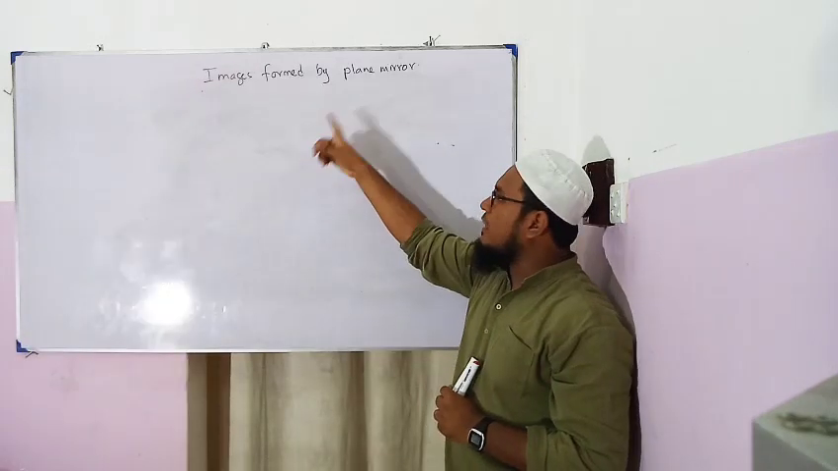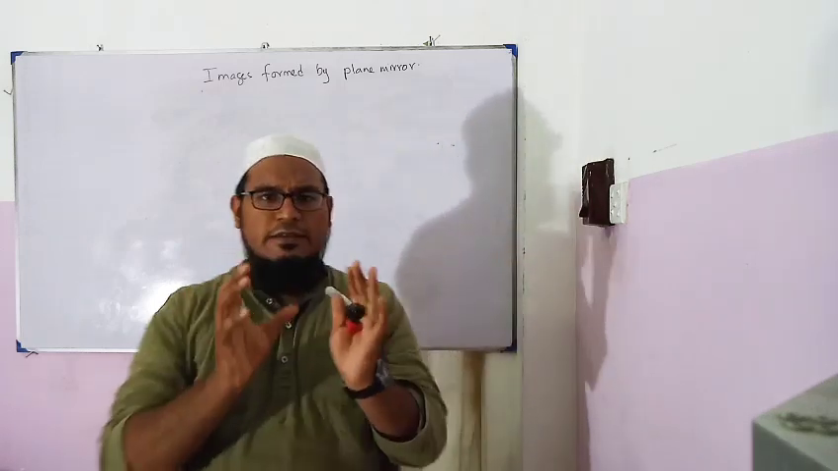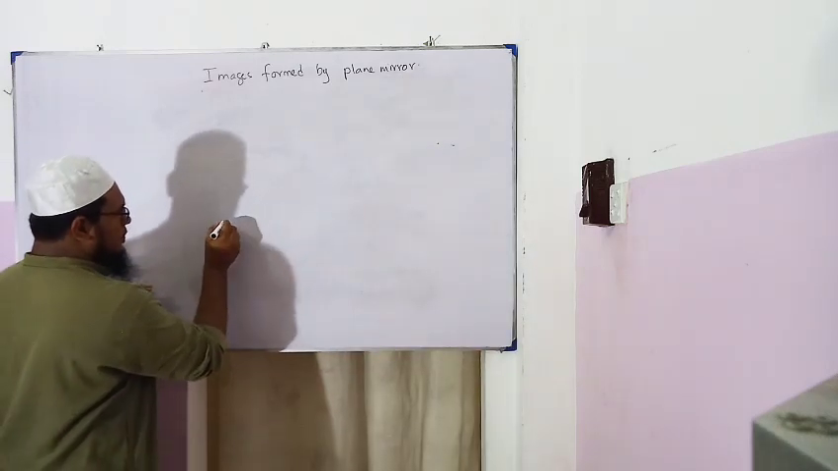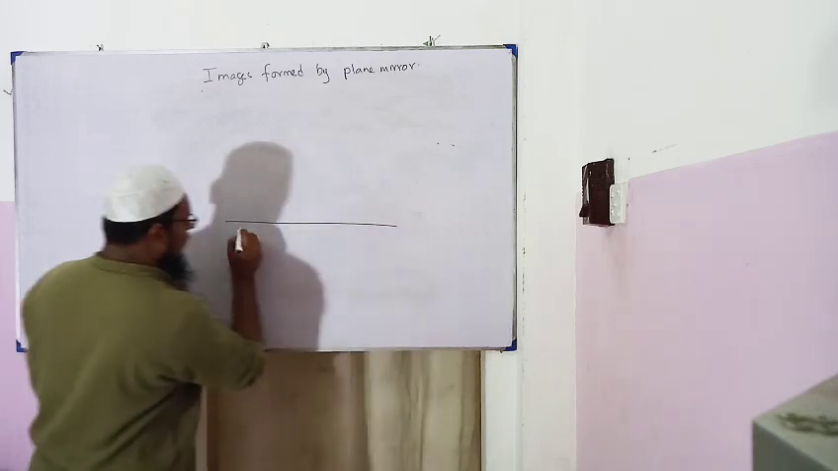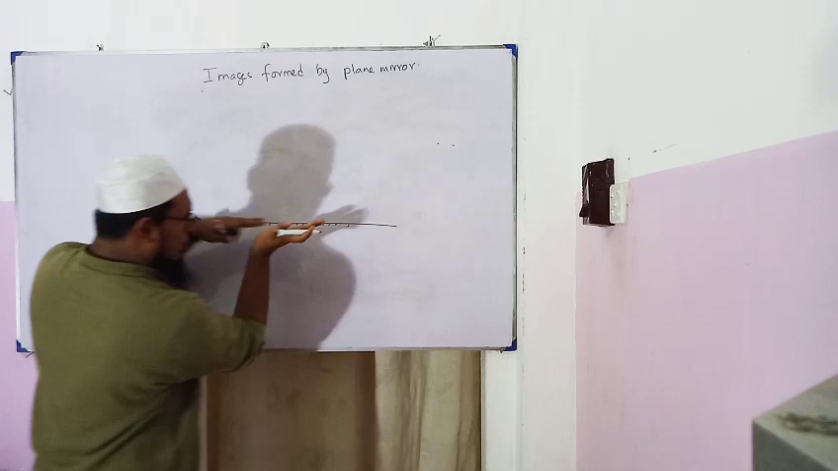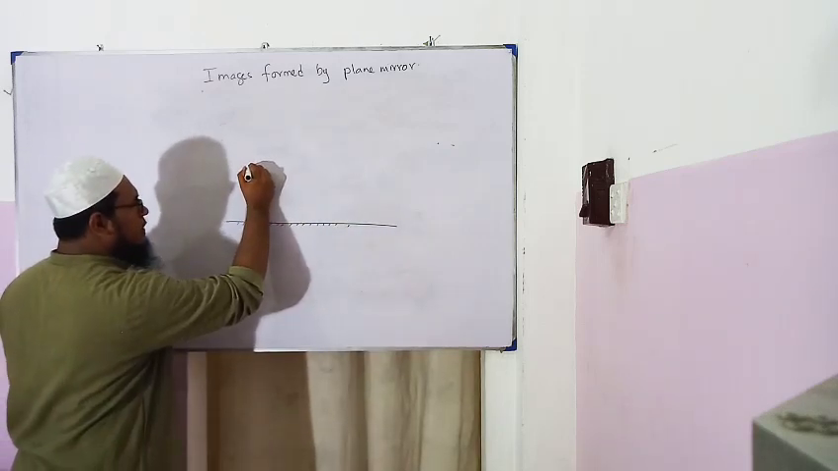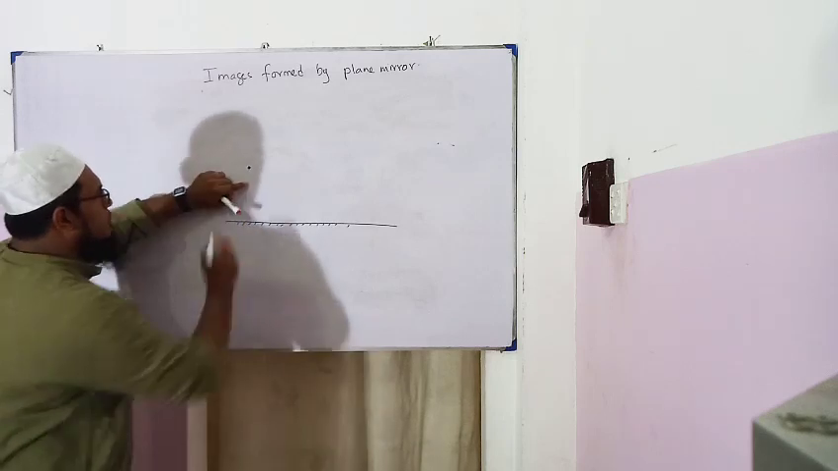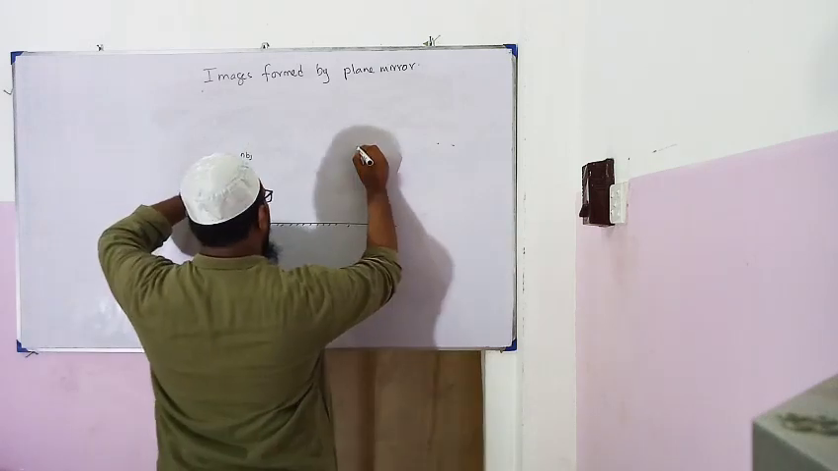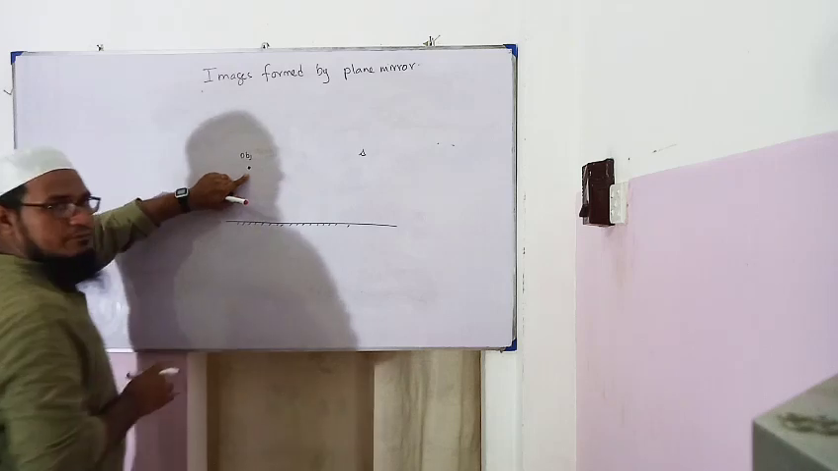Our next topic will be images formed by a plane mirror. This is a very, very simple theory. For example, look at this. Now let's say there is a mirror like this. If there is an object here, this is the object. Now we are going to draw a point object, and a man observes this object through the mirror.